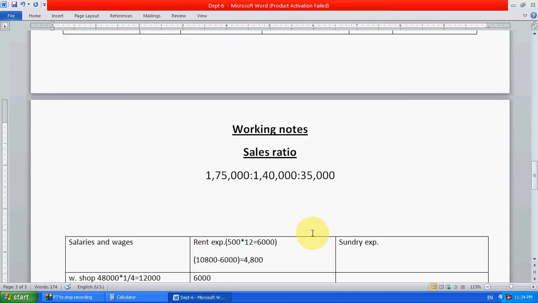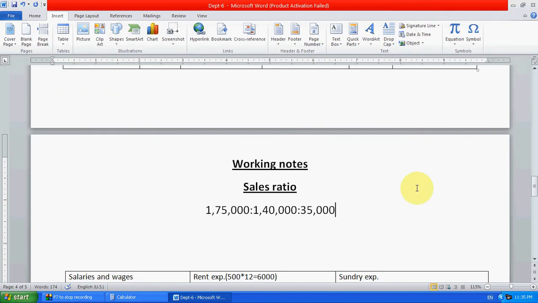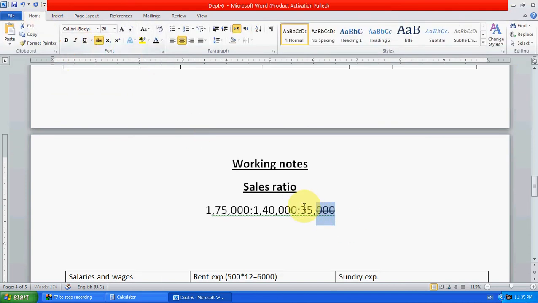Okay, 175. What we have to do is remove the common zeros first. These are the common zeros, and these three also common zeros.